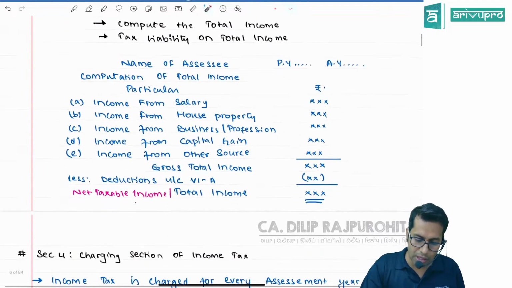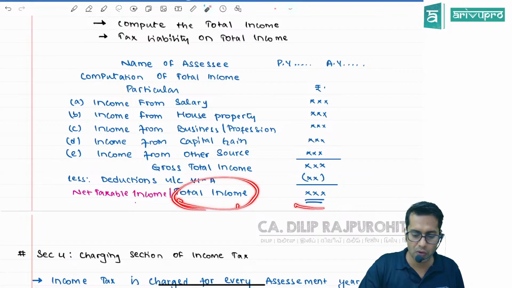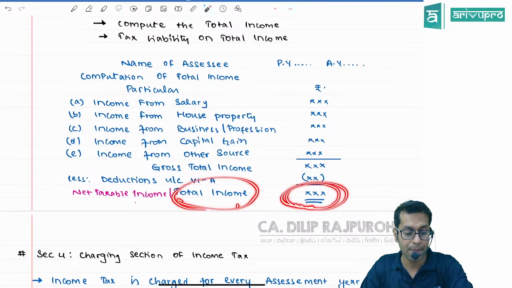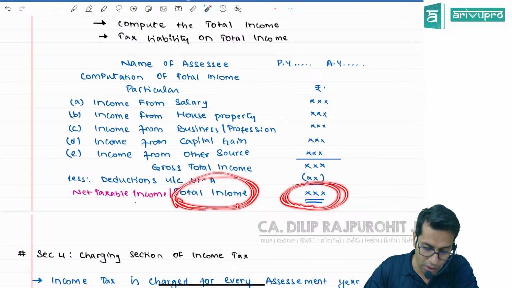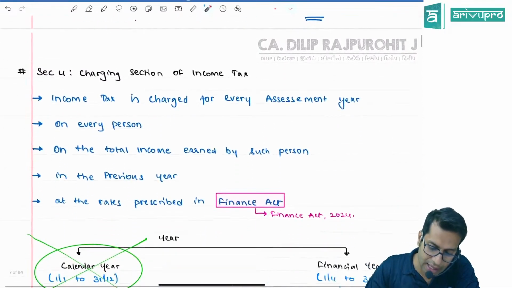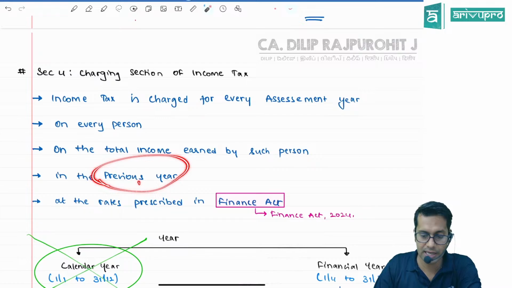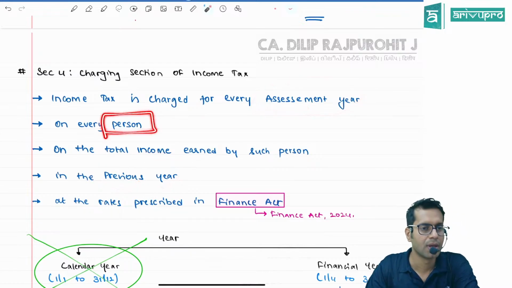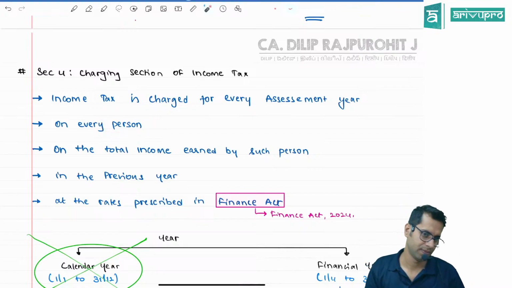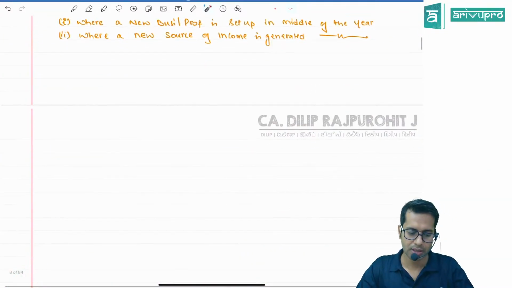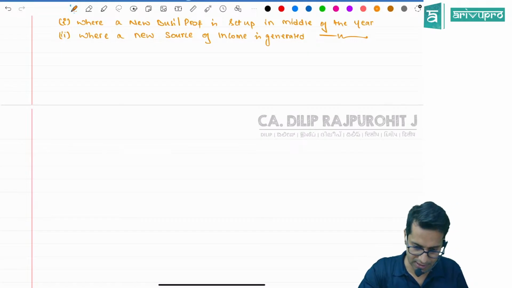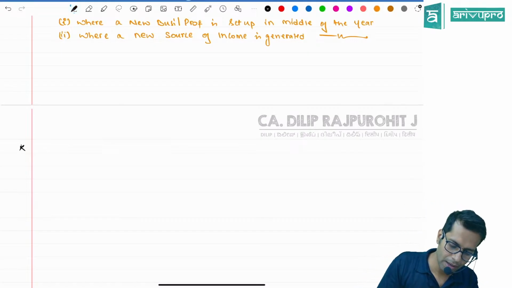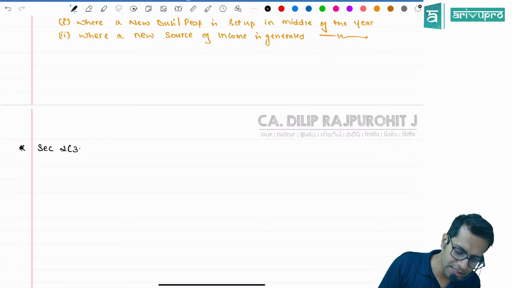Do you know what total income is? You see over here, total income. A person will have to pay income tax on the total income which he is earning. When is he earning the income, sir? In the previous year, and he will have to pay tax in the assessment year. Sir, what do you mean by person?